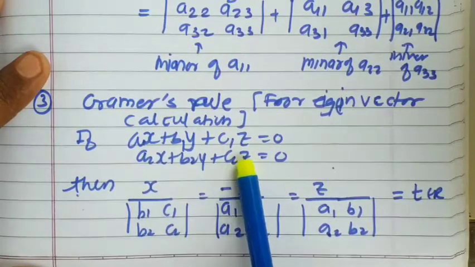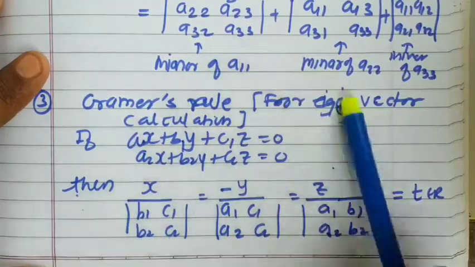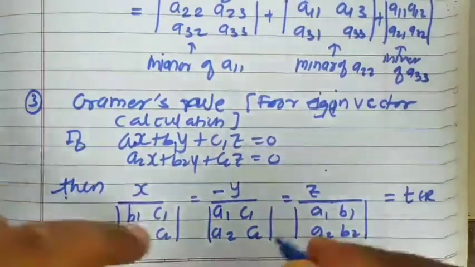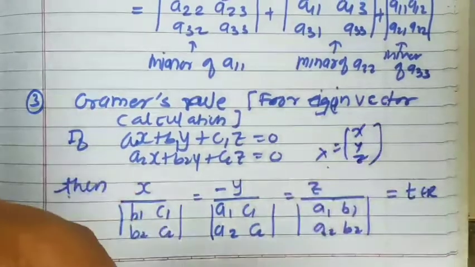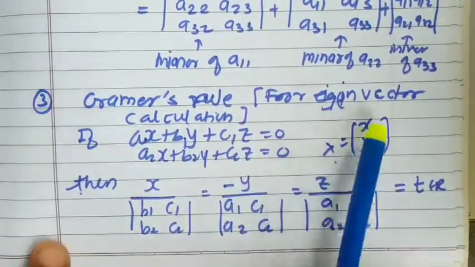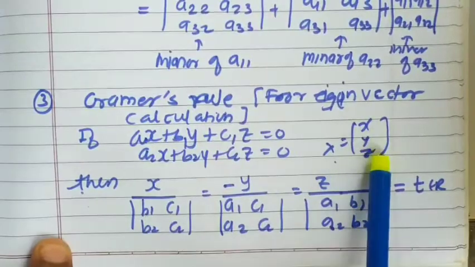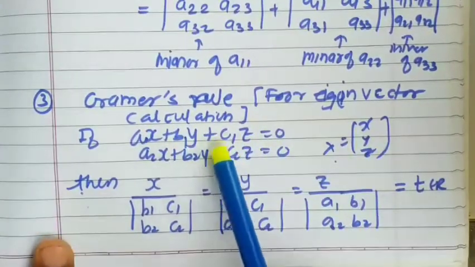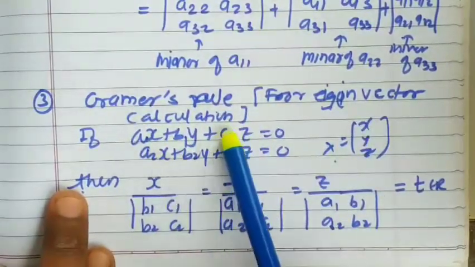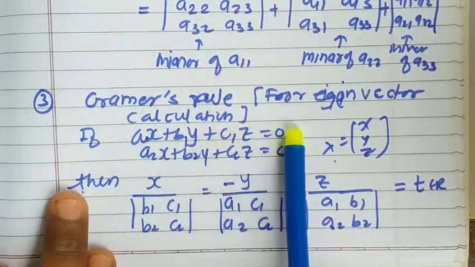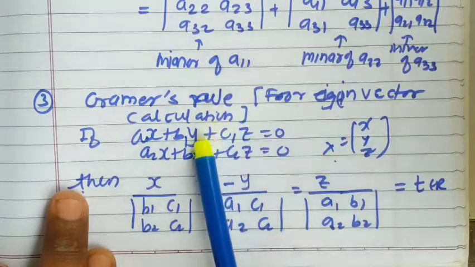Then you need to calculate the vector capital X, which is nothing but X, Y, Z for a 3 by 3 matrix. So you need to obtain the solution for x, y, z, and that can be obtained directly using Cramer's rule. Consider any two equations out of those you get, and they will be equal to 0 because we have a homogeneous system.